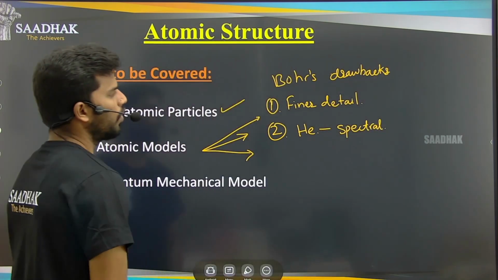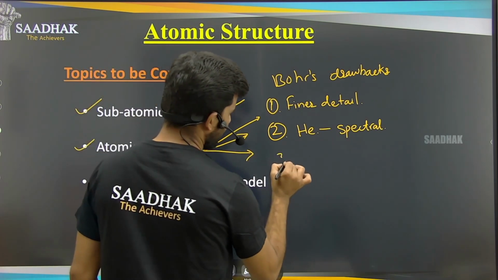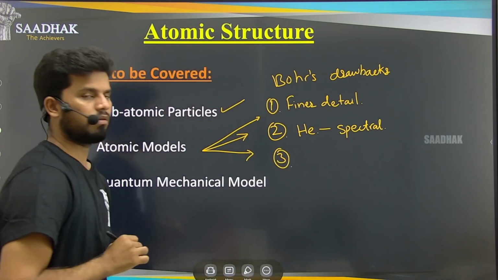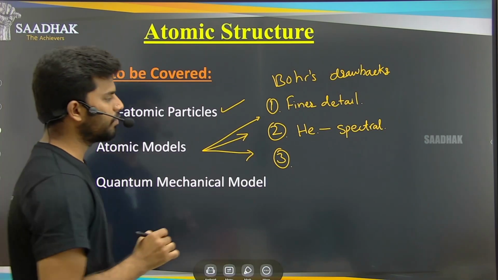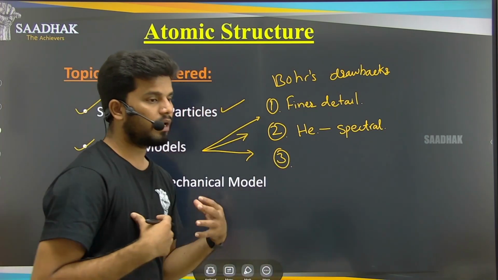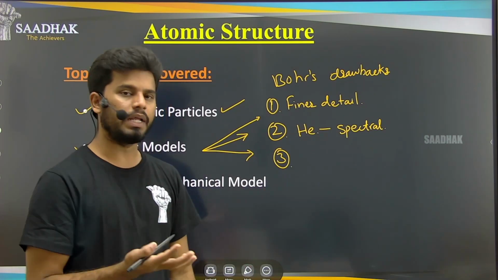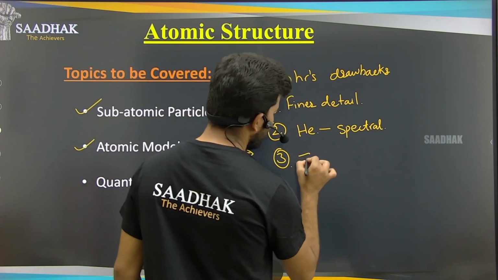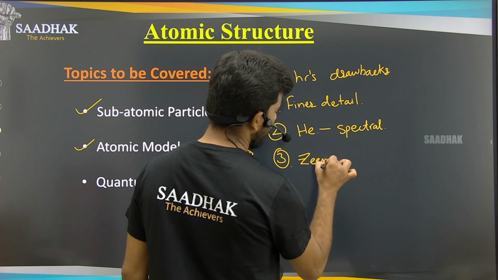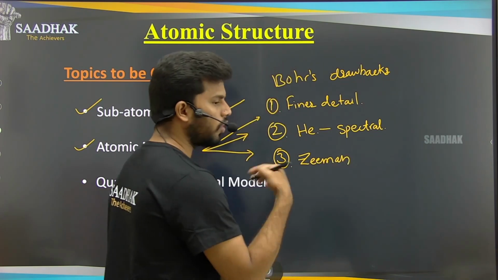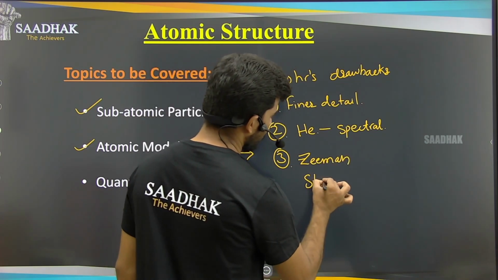The third main drawback of Bohr's model is that he was not able to explain why the spectral lines split in the presence of a magnetic field, that is called the Zeeman effect. And he was not able to explain the Stark effect also.